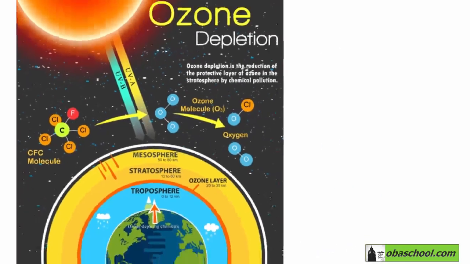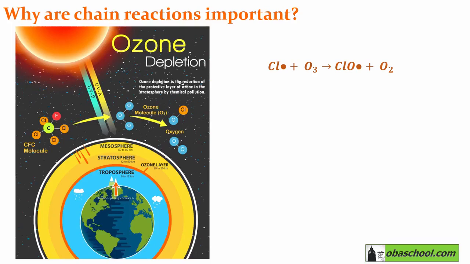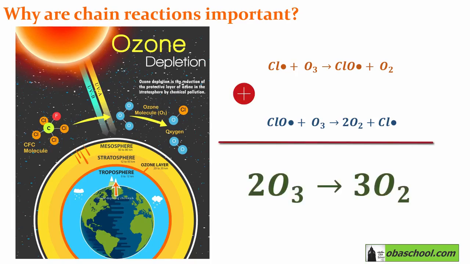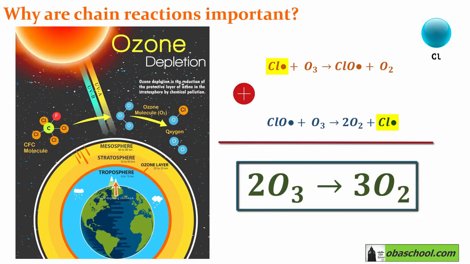So at the beginning, a Cl radical will attack O3 to produce ClO radical plus O2, and then this radical will attack O3 to produce 2O2 and Cl radical. If we add these two equations, we will find that the chlorine free radical is not destroyed in this process, and it acts as a catalyst in the breakdown of ozone to oxygen.